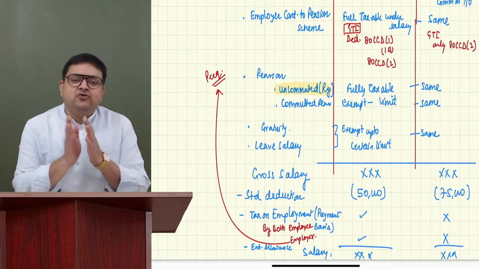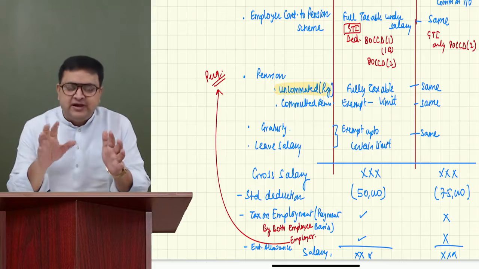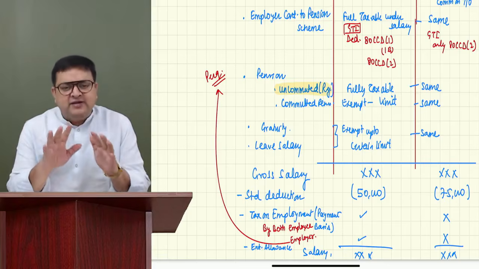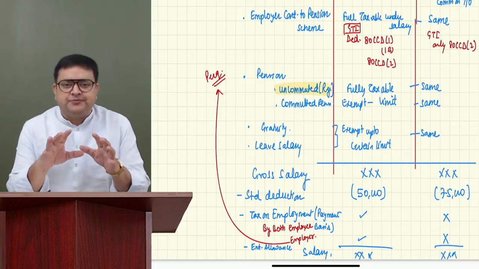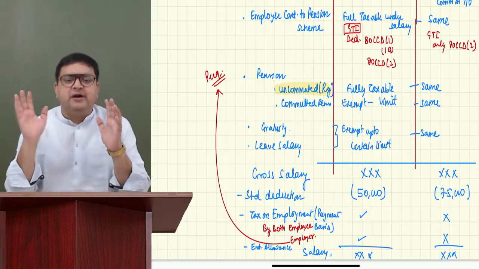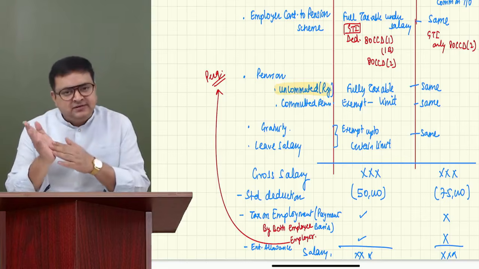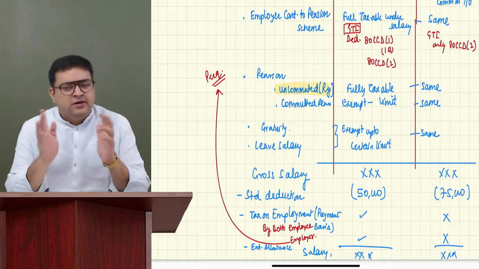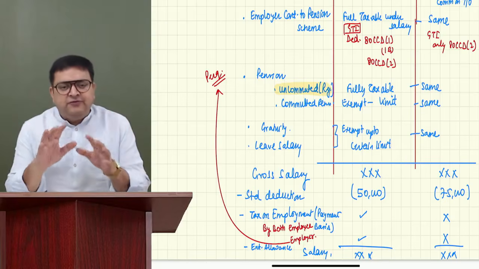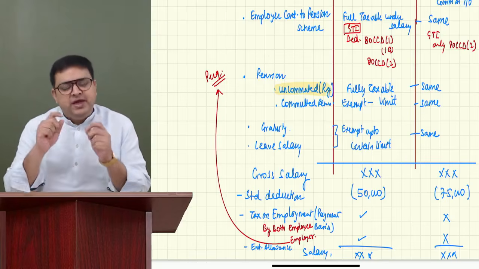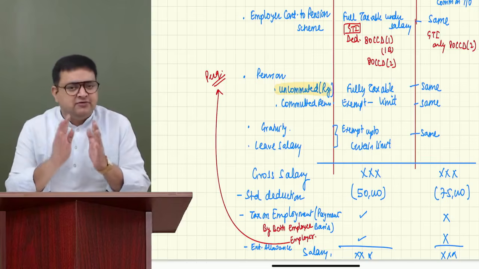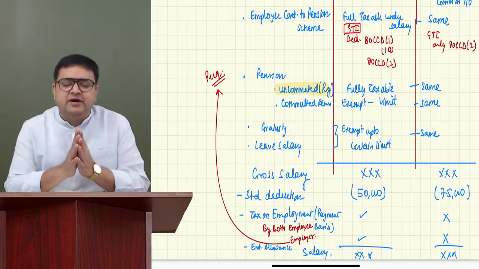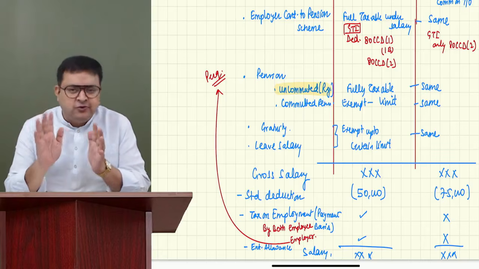The salary chapter is not such an important chapter that it always comes. It might be possible it will not come. But if it does come and you are not fully prepared, I know that some students are fully prepared for it and a few are not that prepared. Don't worry about it. Even if you know these things, you will be able to do at least 60-70% of the question, and we will get that 60-70% marks.